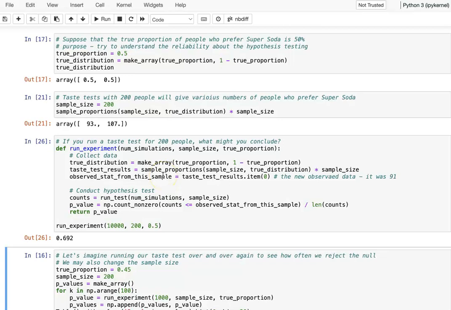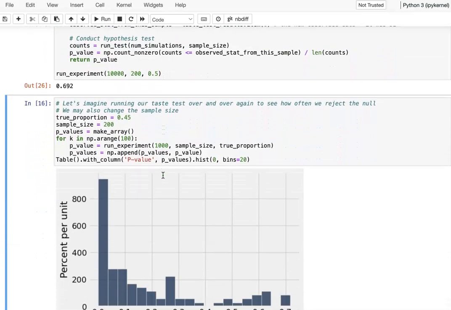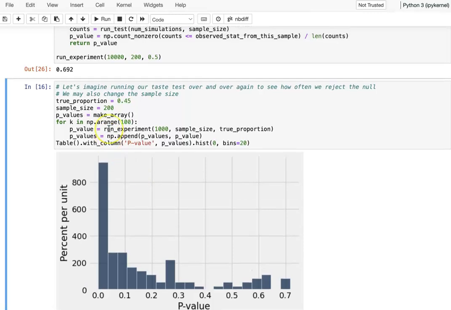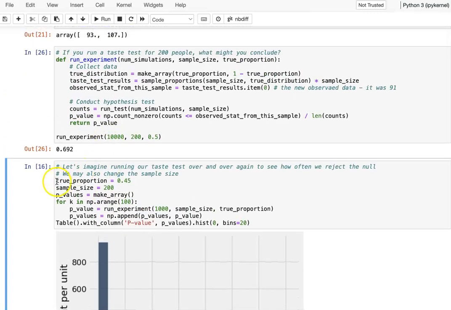But one thing, as we always say, running 1 time, 2 times, 3 times is just not enough, right? So how about we do it again? Let's see how confident our hypothesis testing is. Again we're using 50%, and the sample size is 200 for now. Let's run 100 times for this simulation. As a result, we will get our p-value each time, so we have 100 p-values.